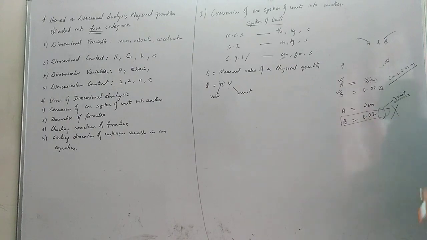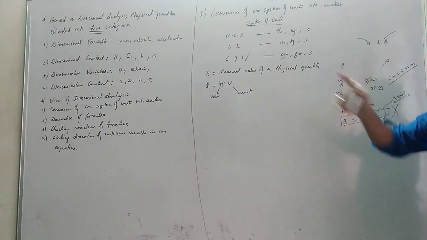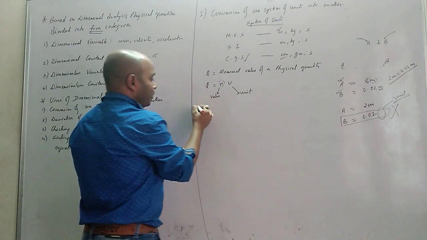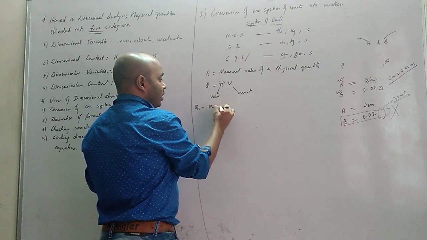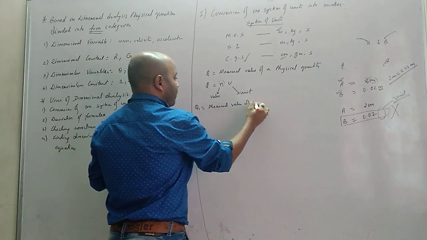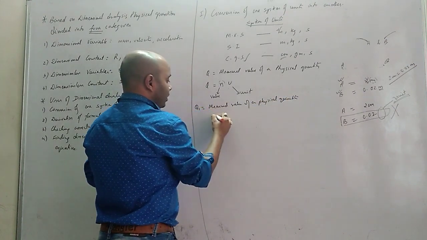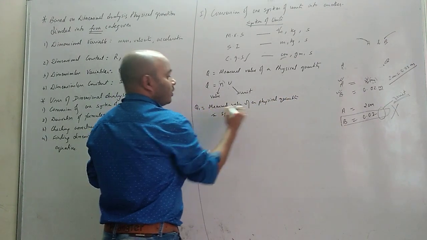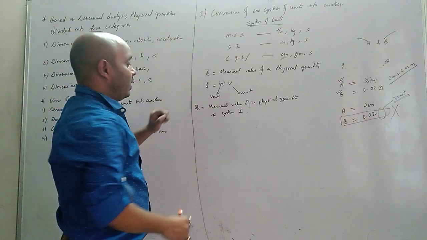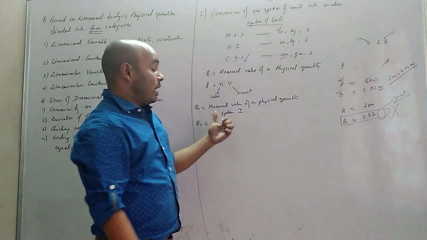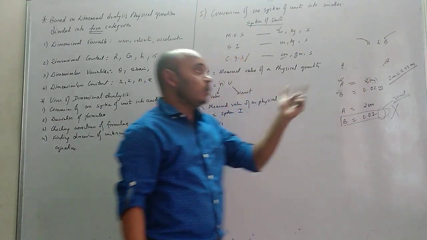Everyone knows. So what I want to say is that when the same physical quantity is measured in two different systems of units, then the values are equal. So I will write that in a theoretical form. See here, Q1 is the measured value of a physical quantity in system 1. Okay, meaning measured in any one system. So Q1 will be what? N1 U1. N1 is 2 centimeter, N1 is 2 and U1 is centimeter.